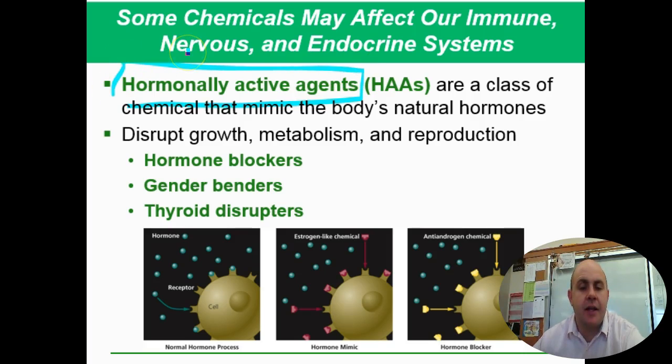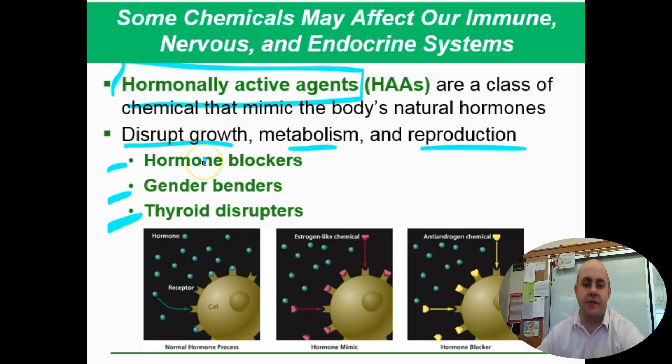Okay? And now this one is a little rougher of an example with the pill, but nonetheless, these are chemicals that act in your body like a natural hormone does, and they create problems. They can disrupt how you grow, how you metabolize food, and your reproduction level. So we have things that are hormone blockers. They get in the way of hormones working. We have gender benders, which is exactly what it implies they do. And then there's thyroid disruptors, which are also very common. Radiation from nuclear blasts have a lot of issues with thyroid disruption.